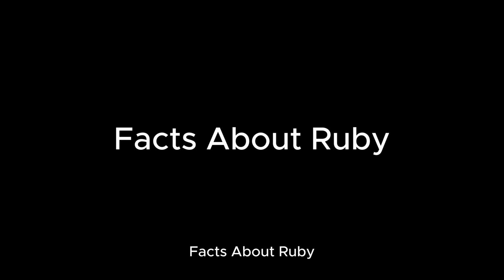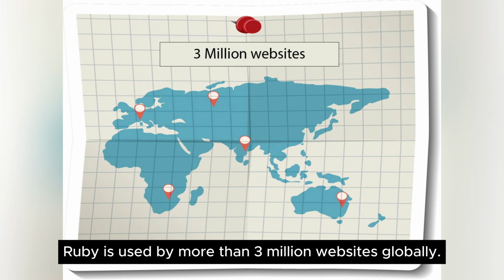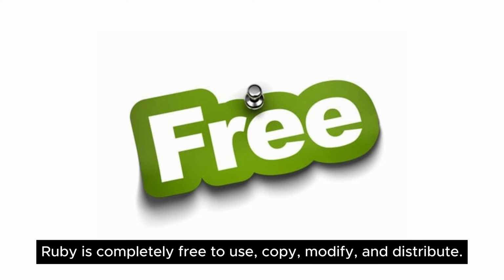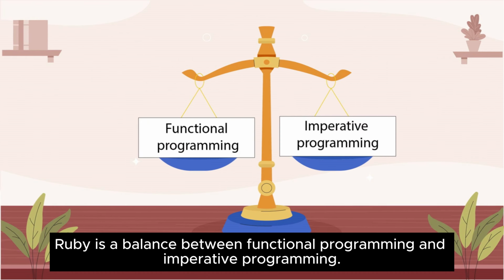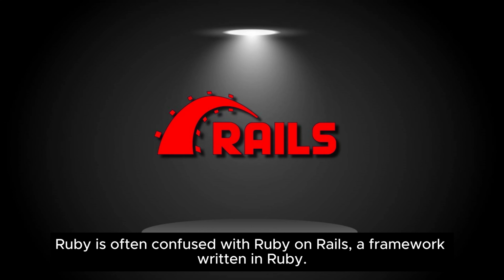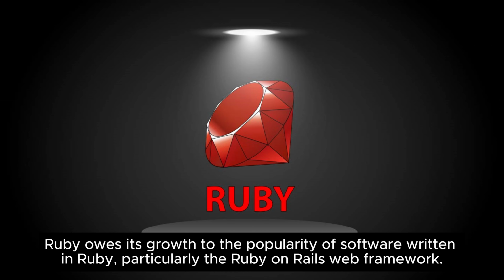Facts about Ruby. Ruby is used by more than 3 million websites globally. Ruby is completely free to use, copy, modify, and distribute. Ruby is a balance between functional programming and imperative programming. Ruby is often confused with Ruby on Rails, a framework written in Ruby. Ruby owes its growth to the popularity of software written in Ruby, particularly the Ruby on Rails web framework.